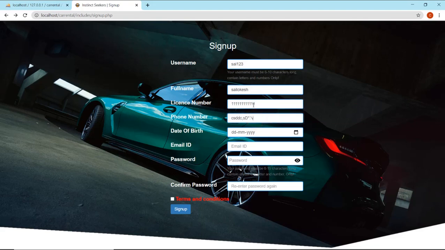And if I enter something invalid, it says please specify a valid phone number. If I enter some digits, it will not accept them. Suppose I come up to 10 digits. It doesn't allow until you enter a valid phone number.